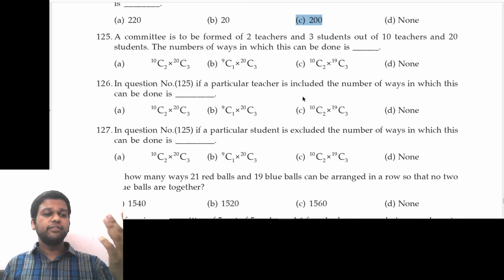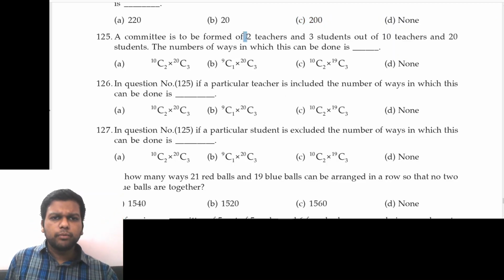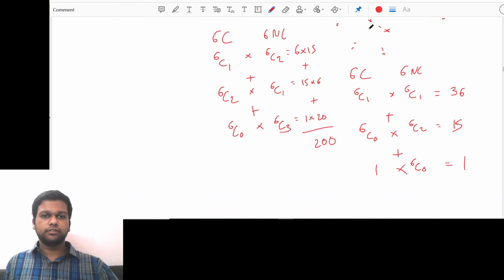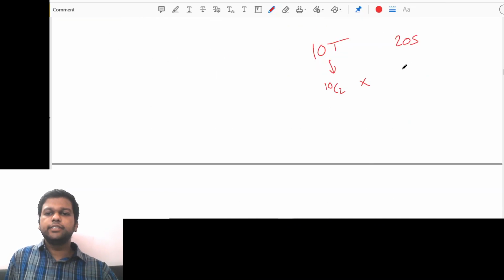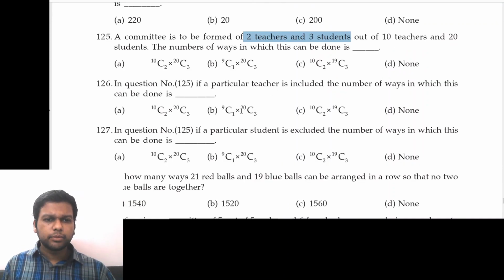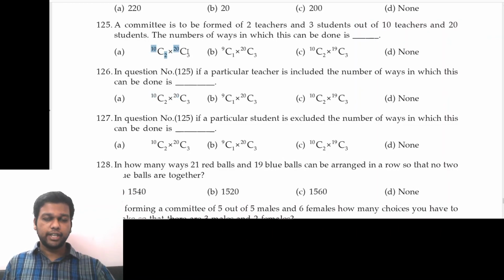Last three, 125, 126, 127, because they are related to each other. A committee is to be formed of 2 teachers and 3 students out of 10 teachers and 20 students. Okay, 10 teachers, 20 students. We have to form a committee of 2 teachers, that is 10C2, and 3 students, that is 20C3. So this is in the options. Which option? Option A. Sorry, 125, option A.